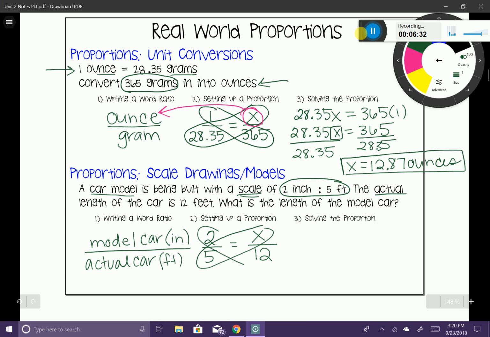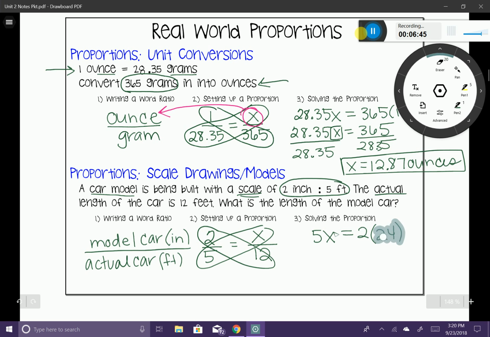I'm going to go ahead and use my cross products, and I'm going to multiply them out. 5 times X is equal to 2 times 20. I'm sorry, not 2 times 24. I was getting ahead of myself there. 2 times 12, which you can see why I was getting ahead there. 5x is equal to 24. Now, we want to go ahead and solve for that variable x, so I'm going to divide both sides by 5. So let's see, 24 divided by 5 is going to give me x is equal to 4.8.